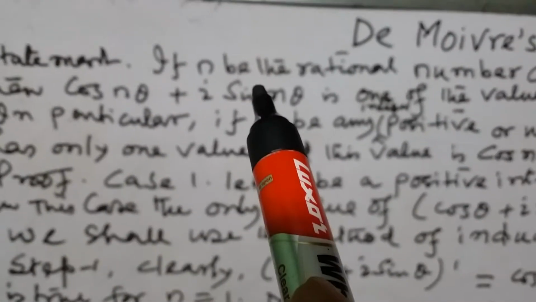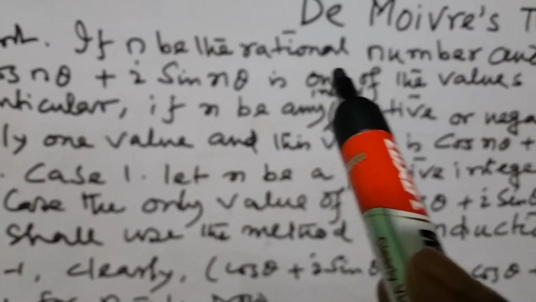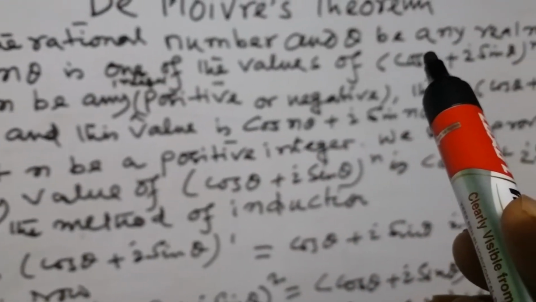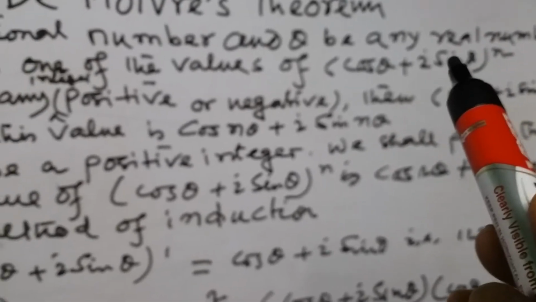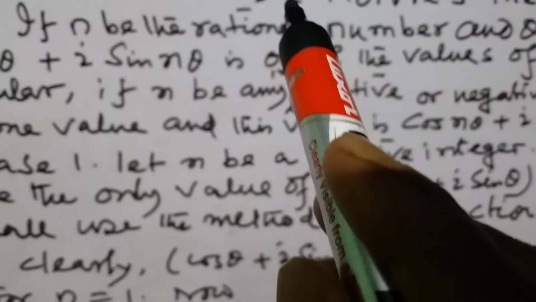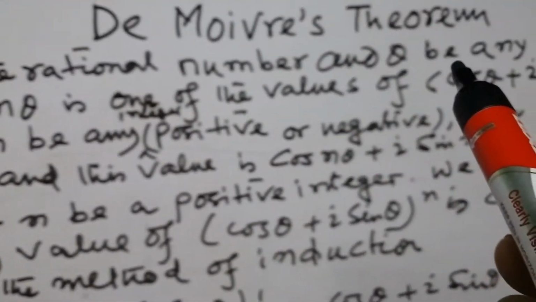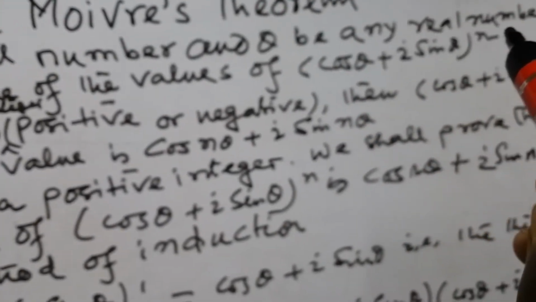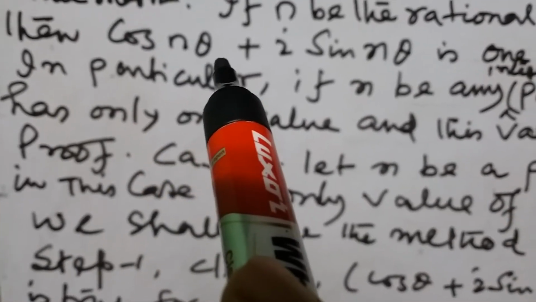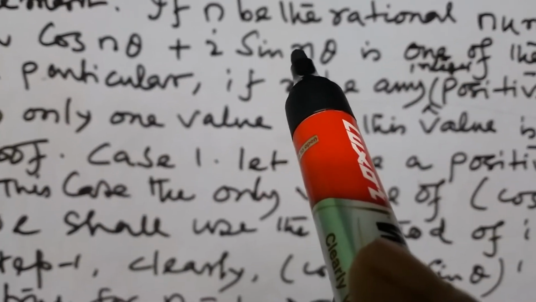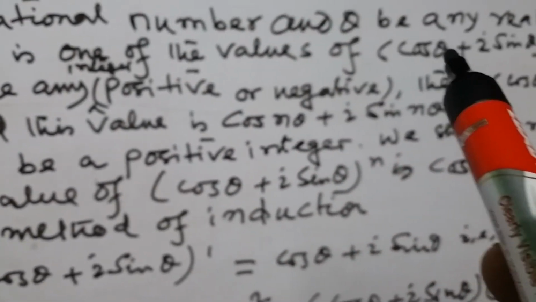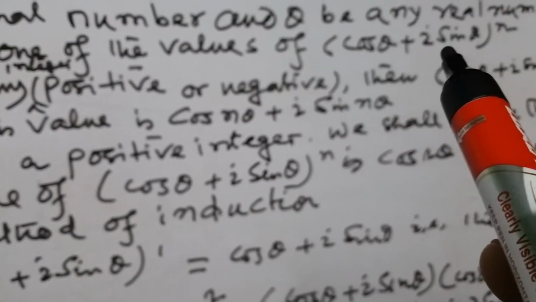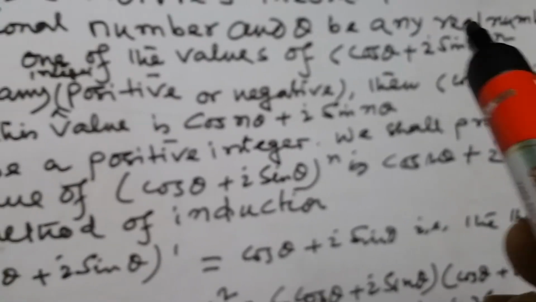Statement: if n be a rational number and theta be any real number, then cos n theta plus i sin n theta is one of the values of (cos theta plus i sin theta) to the power n.